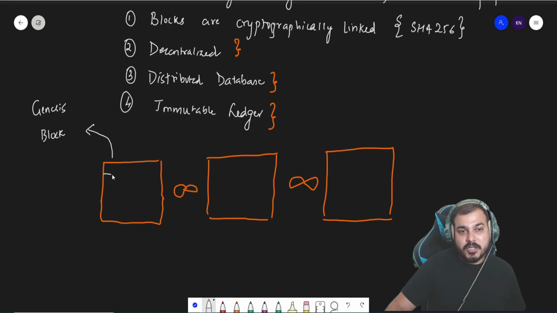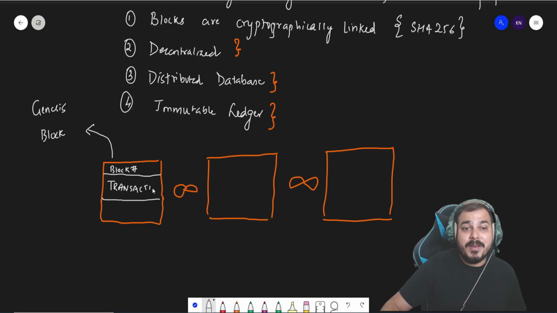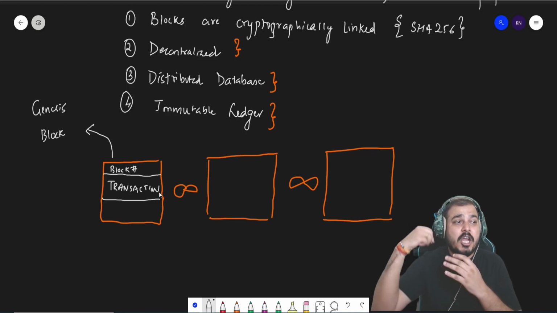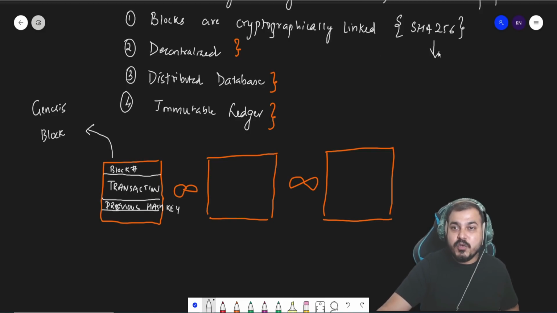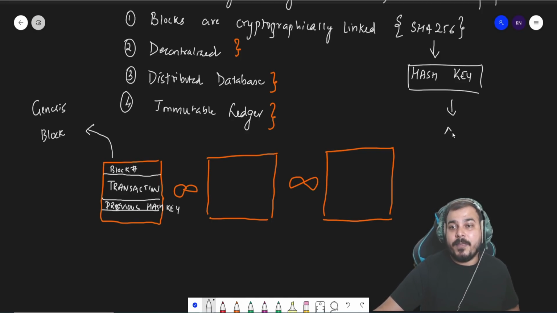Now, in this particular block, you have information like the block number, right? You have information related to transactions, like how many people want to send how many bitcoins or other cryptocurrency to which people. All those transactions will be noted down over here. There will be one more important piece of information, which is called the previous hash key. When I say cryptographically linked, that basically means we are using an algorithm to create a hash key, and this hash algorithm was developed by the NSA.